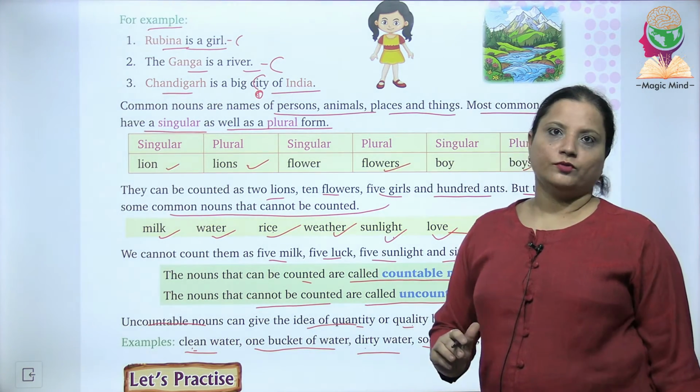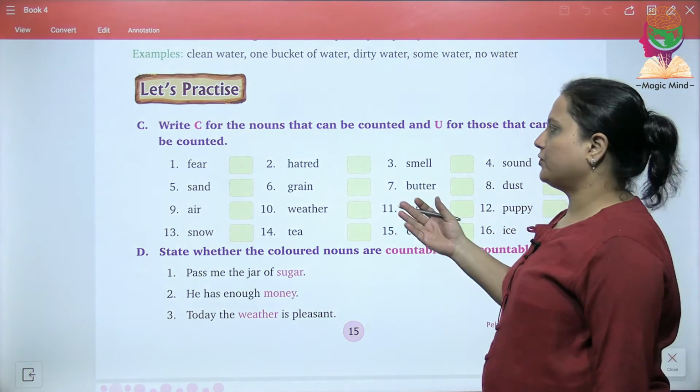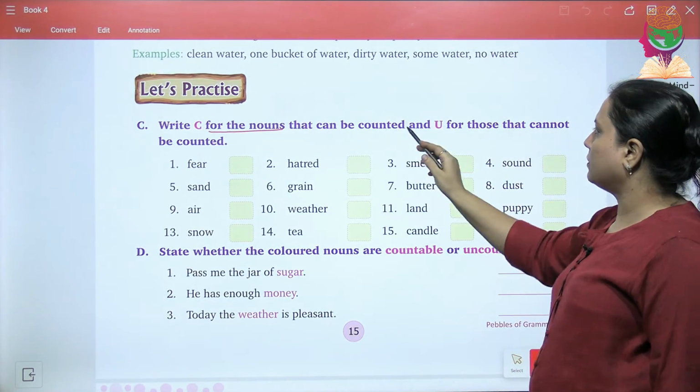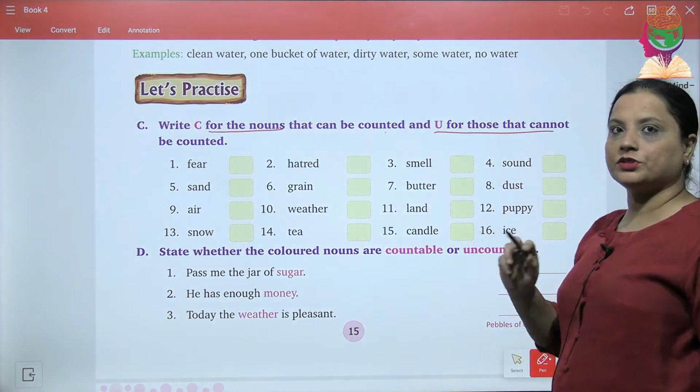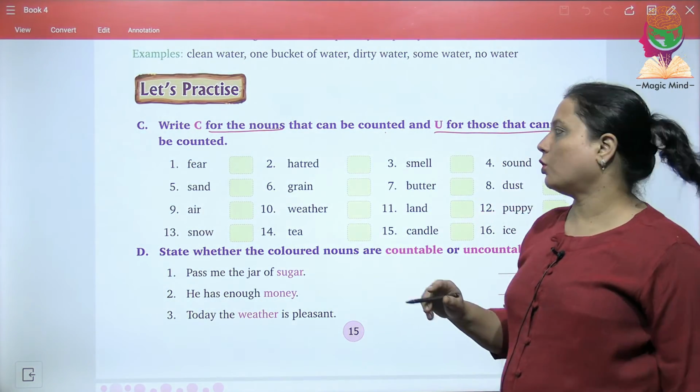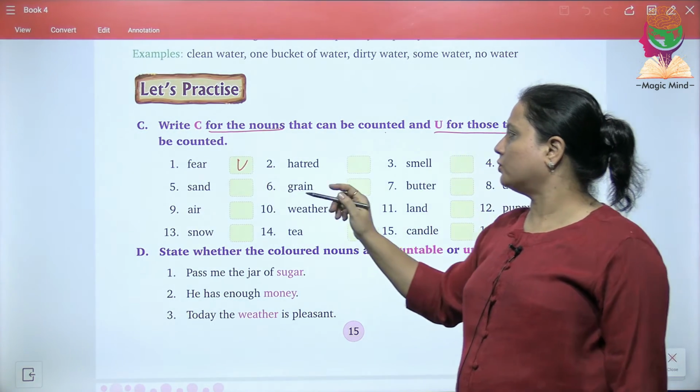Let's now move further. The practice questions given over here, the first C question states that write C for the nouns that can be counted and U for those which cannot be counted. So the first one is fear. Can you count fear? Of course not. We will write here U.